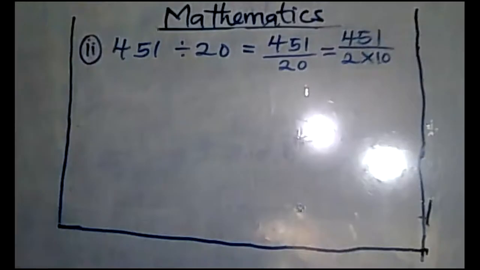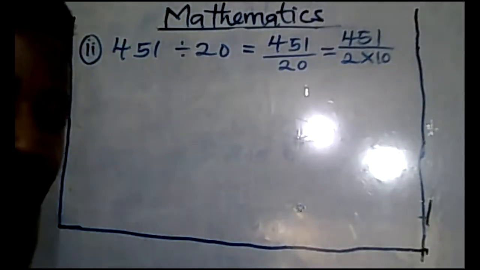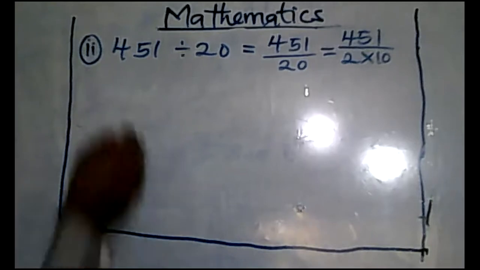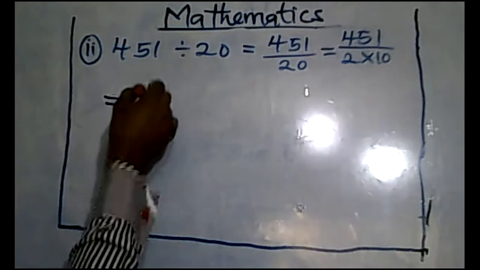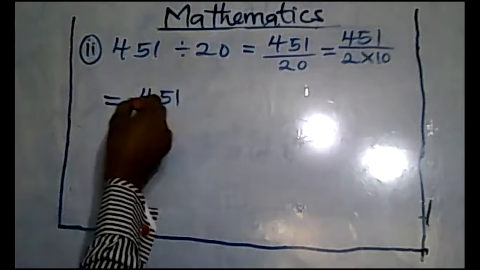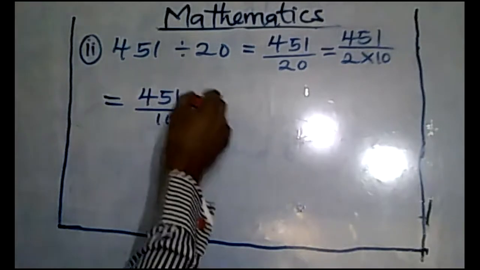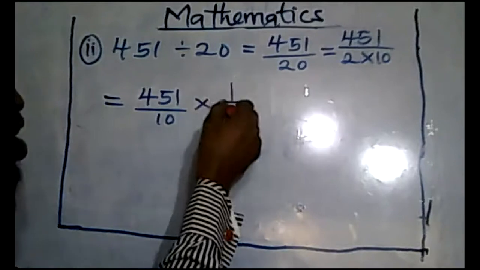Do you agree with me? Okay, if you agree, let's continue. Now, you can still go ahead and say 451 over 10, times 1 over 2.